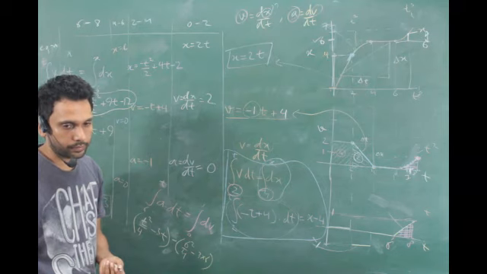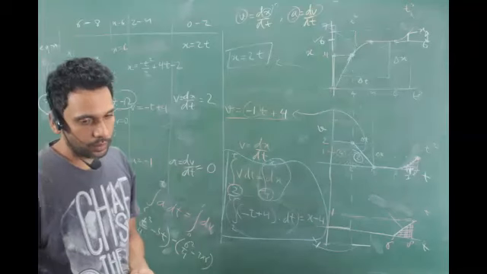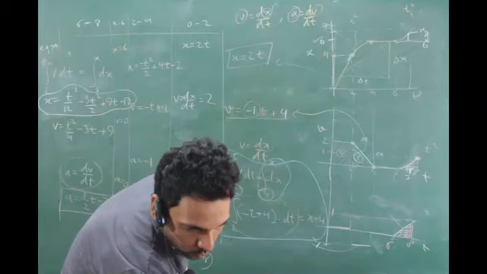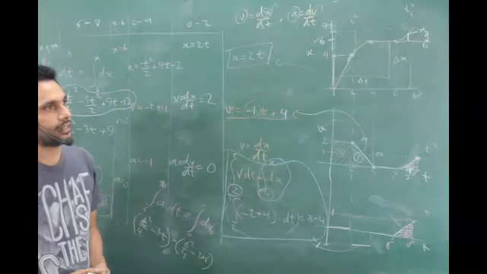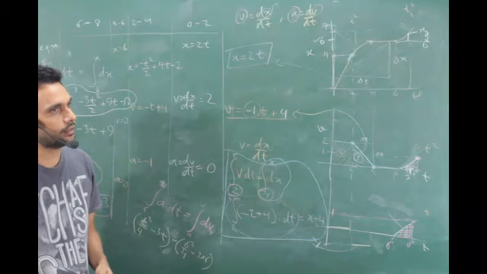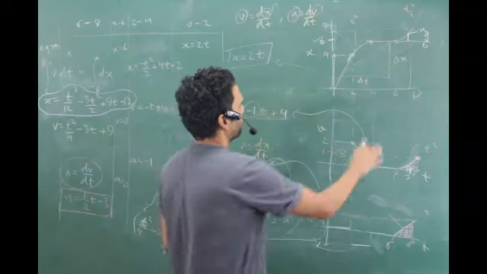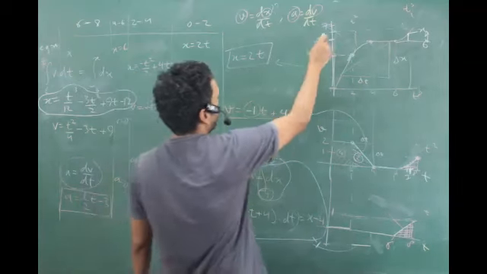Got it? Got 20 by 3. 20 by 3 means 6 and 2 by 3, right? Yes, sir, that's right. I'm absolutely fine with that, because by logic I said it has to be less than 7, and you're getting 6 and 2 by 3. I'm quite happy with that.